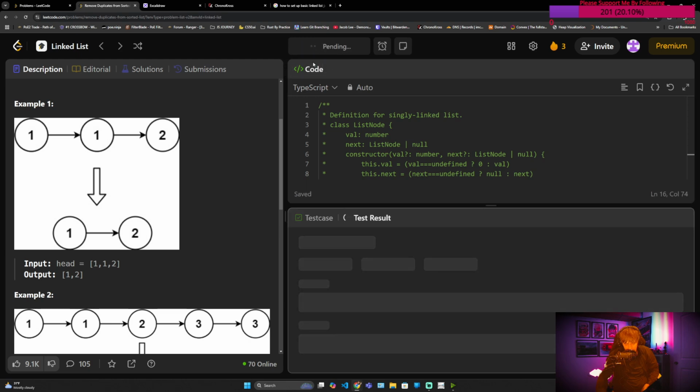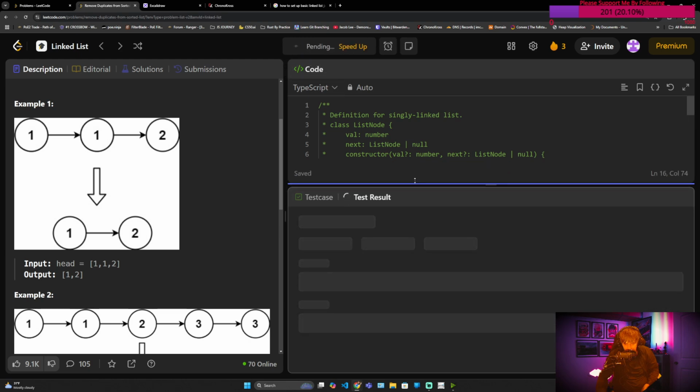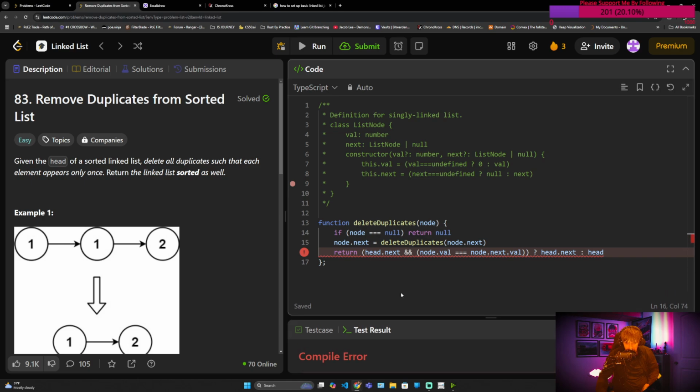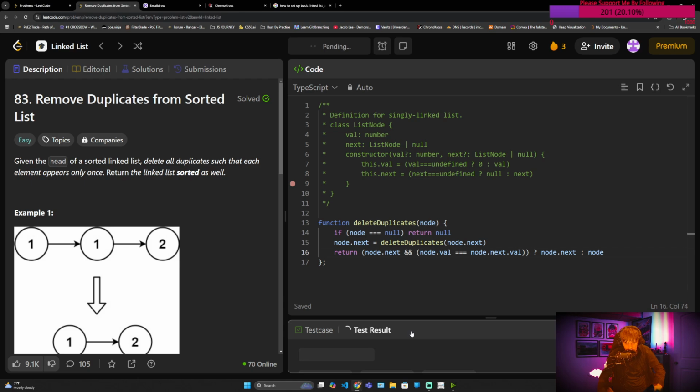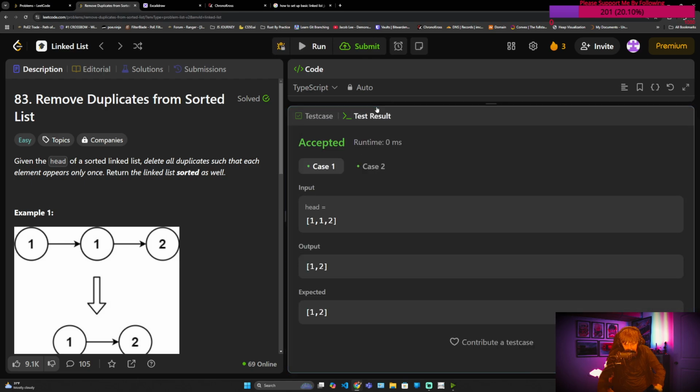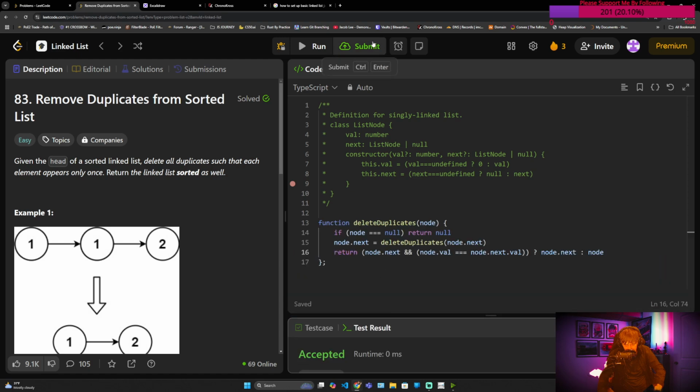Alright, let's make sure. I hope I didn't get any typos. Cannot find name head. I do that every time. So it's not head. I hope y'all caught that. You probably caught it when I started it, I hope. But it's all node. Remember, we changed it. It was head, then we changed it to node to try to make it easier to understand. So it's all nodes. And that's it. Now let's submit it, make sure it works on everything.